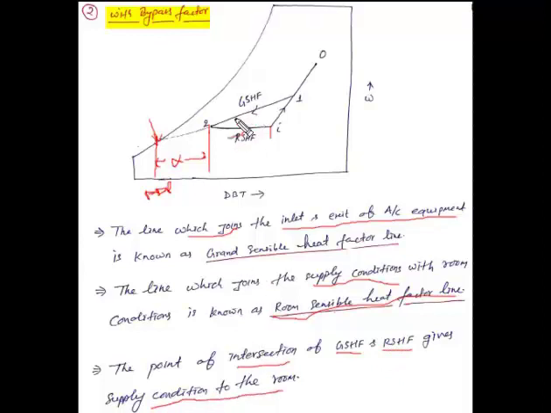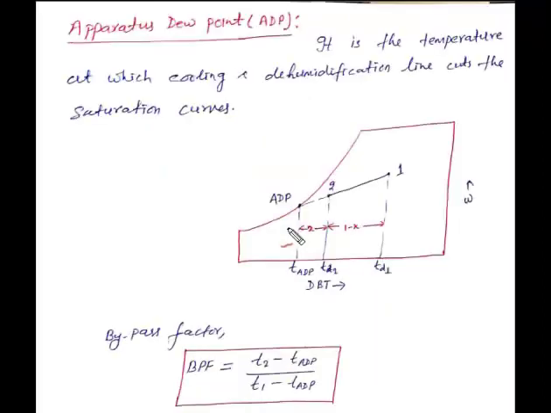Here both intersect at point 2. This gives the condition of air which enters into the room. This is the definition of apparatus dew point temperature. Here ADP is the temperature at which the cooling and dehumidifying line cuts the saturation curve.